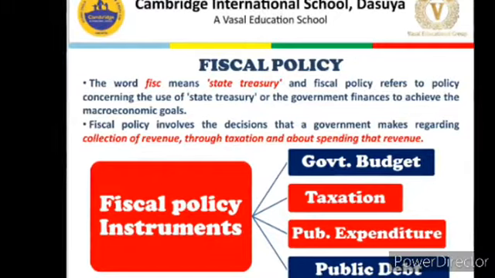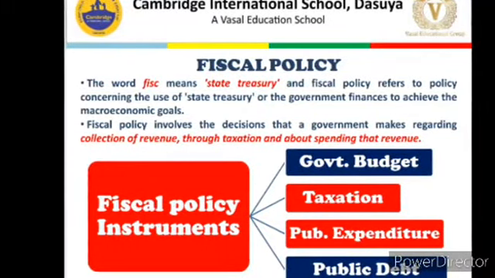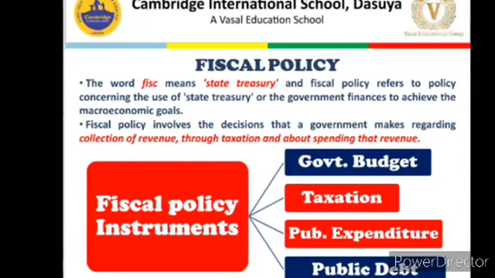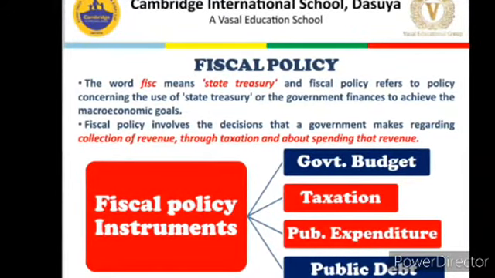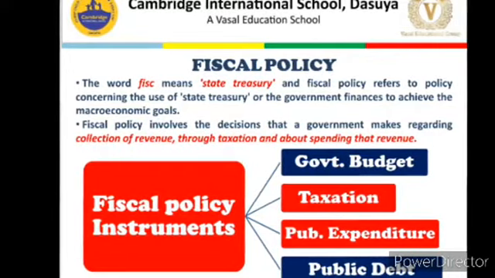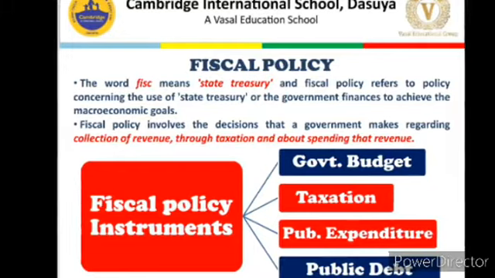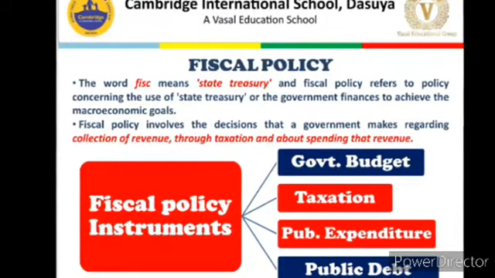So how will we control this situation of excess demand or deficient demand? First, we need to be very clear in our thinking that excess demand means more availability of cash with public, and deficient demand means less availability of cash with public.